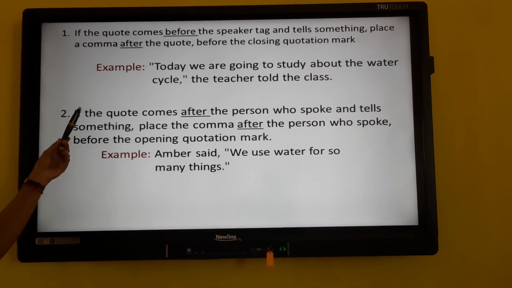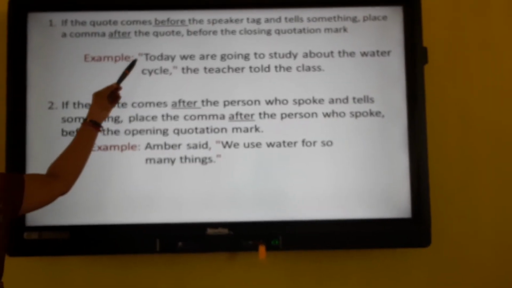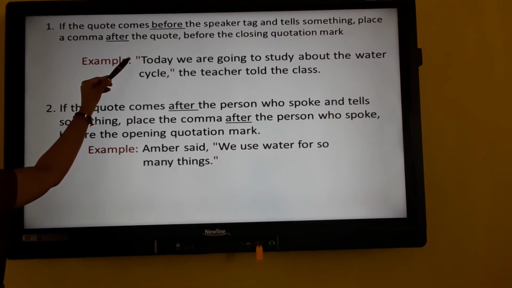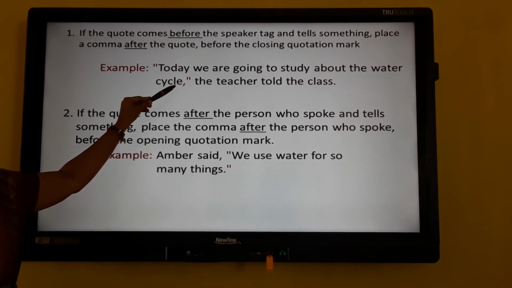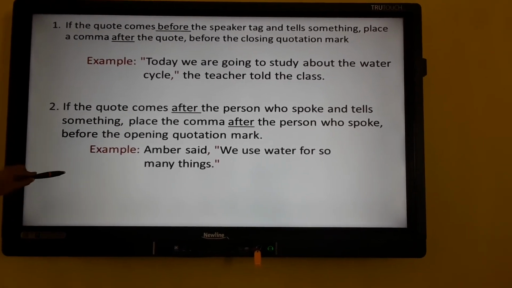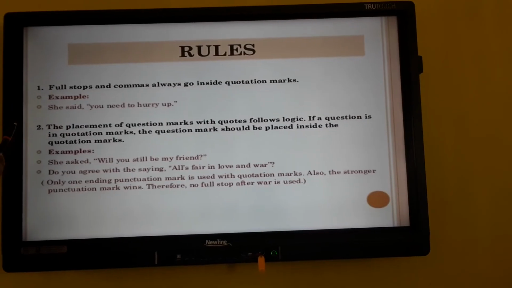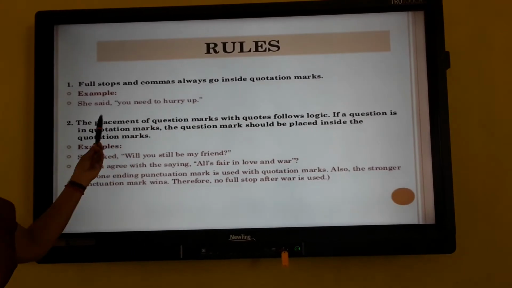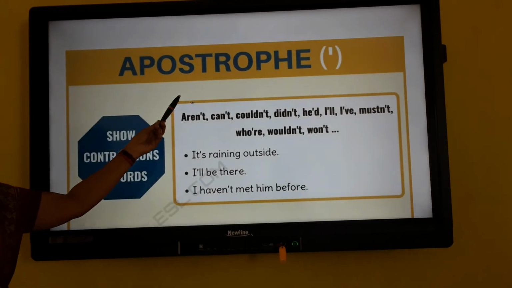Next what we are going to see is the quotation mark. So this is the quotation mark. If some other person says something, we should put that phrase inside double quotation marks, and the comma, full stop or question mark comes inside the quotation mark. So can you see, she said, "You need to hurry up." So the full stop comes inside the quotation.